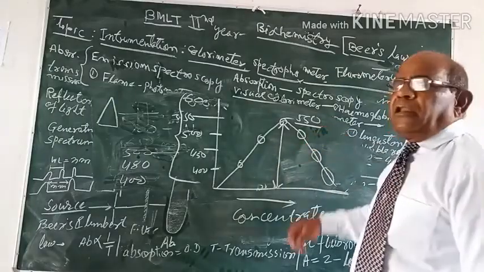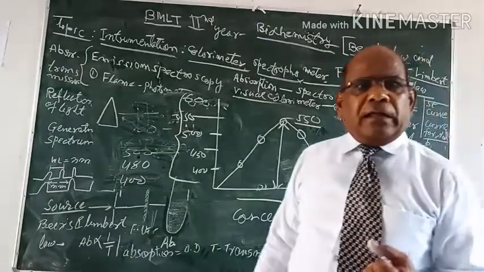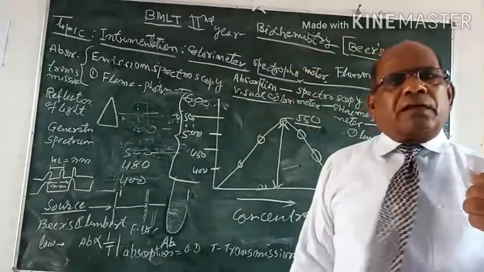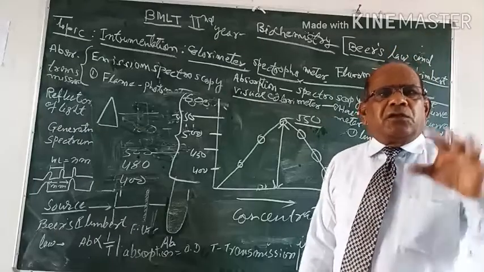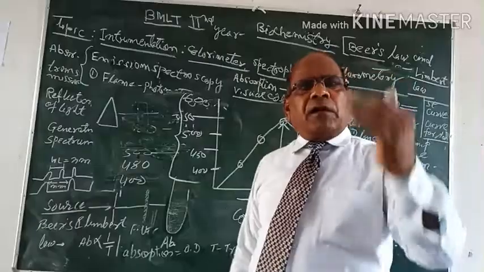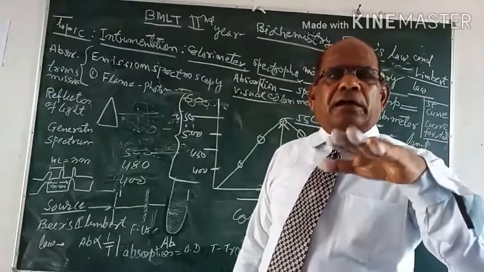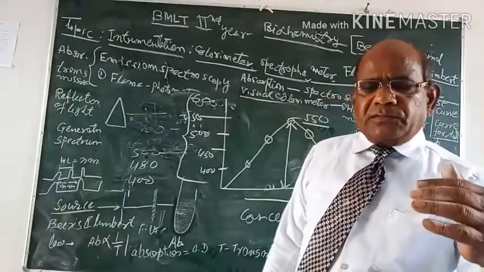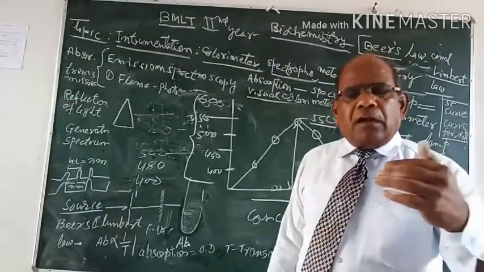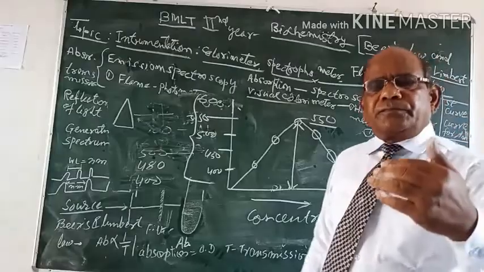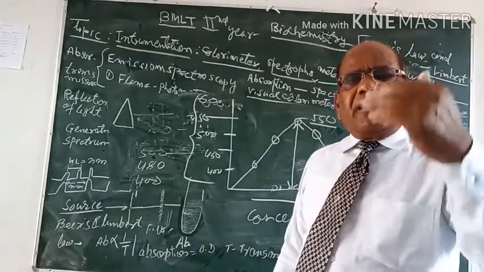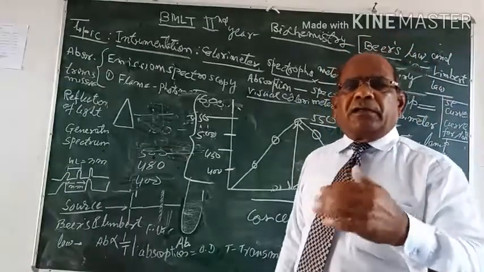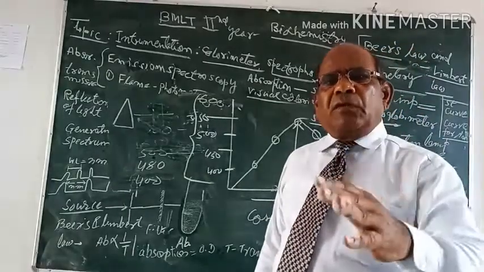Therefore, if anybody asks you how you will select the filter for the calorimetric estimation or photospectral estimation, the simple procedure is: you complete your experiment, develop a transparent color, adjust the zero absorption, and pass the light of different wavelengths, and the wavelength at which the absorption in the instrument is maximum will be the suitable wavelength.